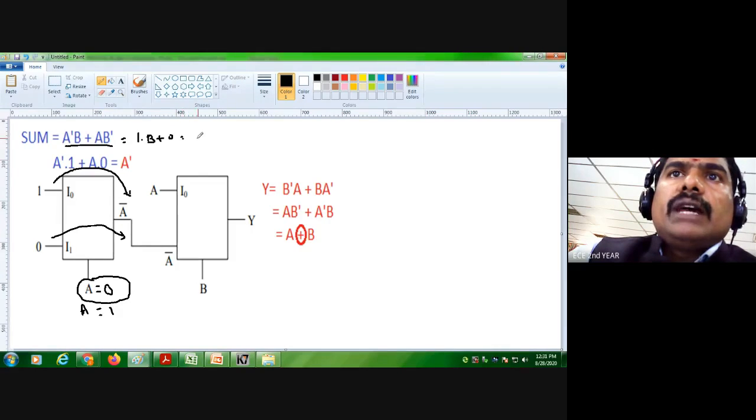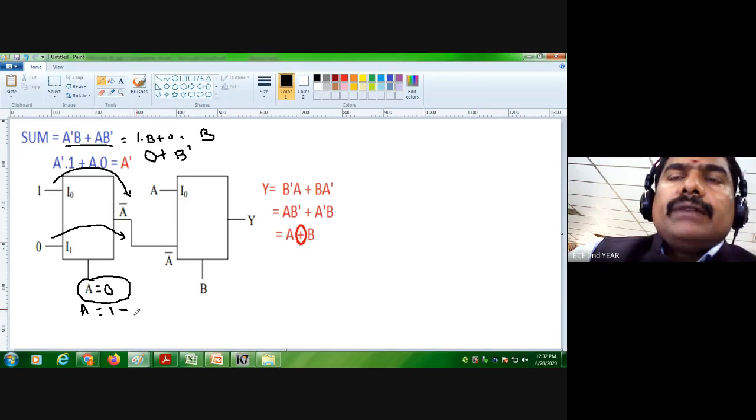So here we will have output B. Suppose A equal to 1, then A dash becomes 0, so 0 plus B dash.